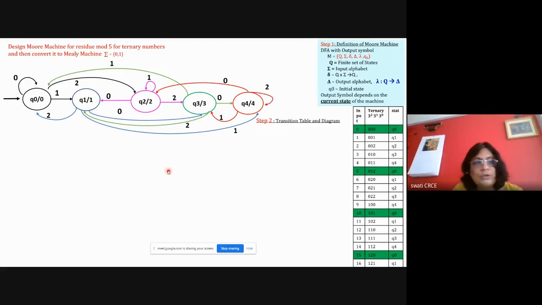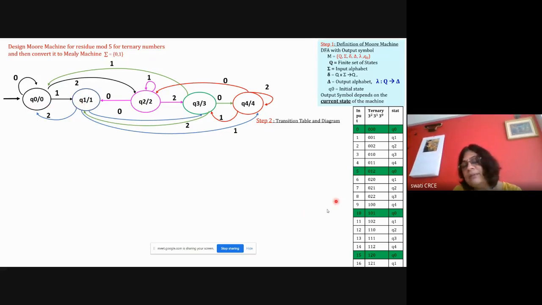So like this you draw. If you see there are three symbols 0, 1, 2 and every state has three. I have given different colors also to understand it. Every state with every symbol has exactly one outgoing transition. So our diagram is over. We can verify the answer for 1 2 1. It should go to Q1. So 1, 2 and 1 it is going to Q1.